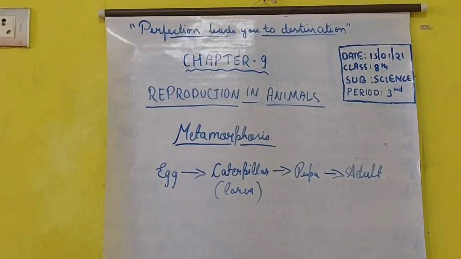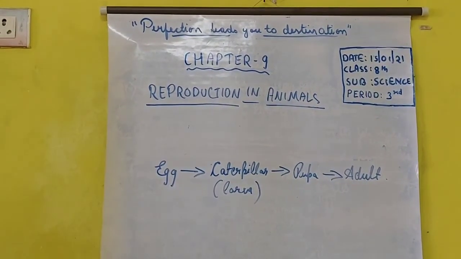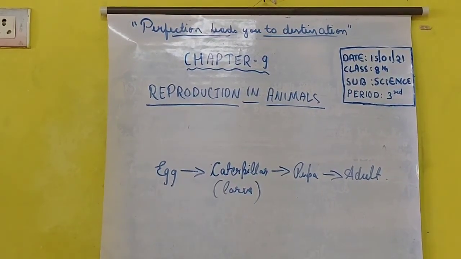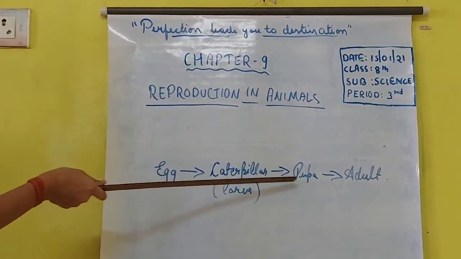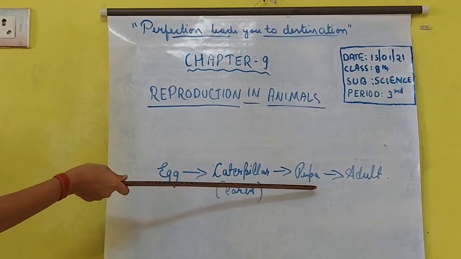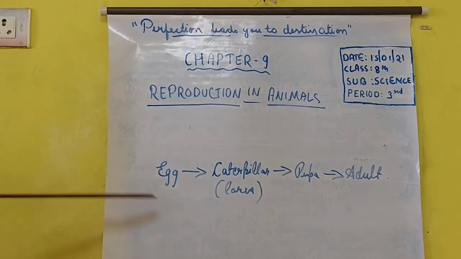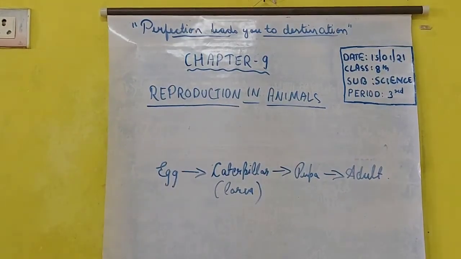Then the life cycle of a silk moth consists of 4 stages: egg to caterpillar, caterpillar to pupa, then pupa to adult. There are 4 stages in the life cycle of a silk moth.